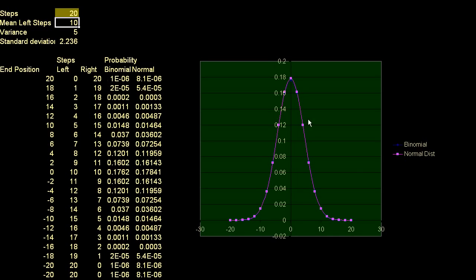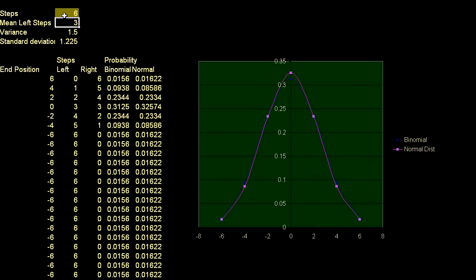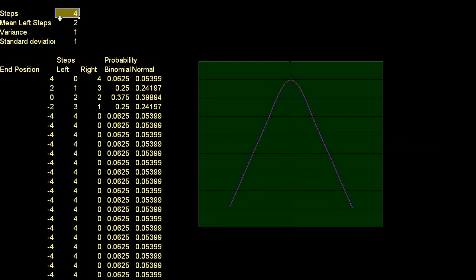And so this plot in blue, you can't see it because the purple is almost right over it. Actually, let me make it smaller so that you can see. If I only took, let's say, 6 steps, it's still hard to see the difference between the two. Once again, the whole point of this is to see that the normal distribution is a good approximation, but they're so close that you can't even see the difference. If you only took 4 steps, I think you can see here the blue is definitely different.